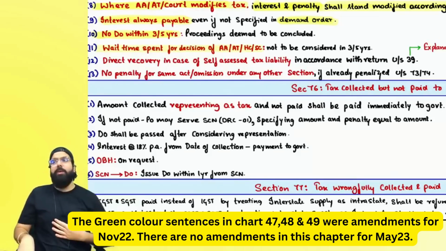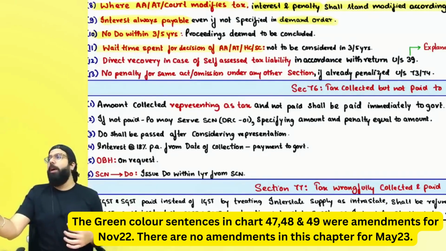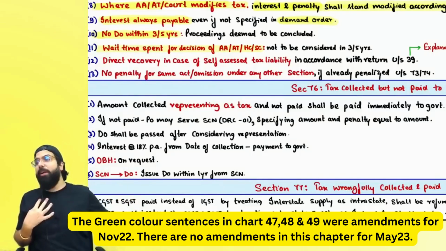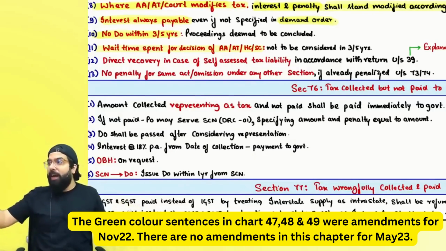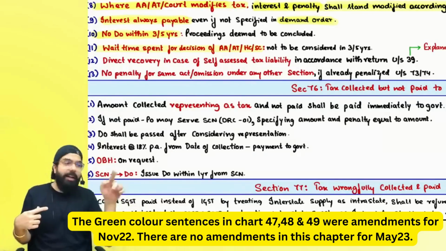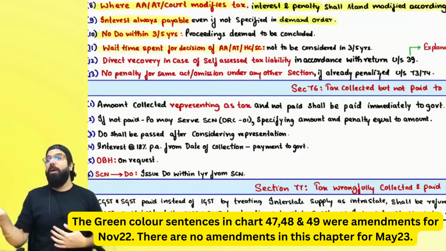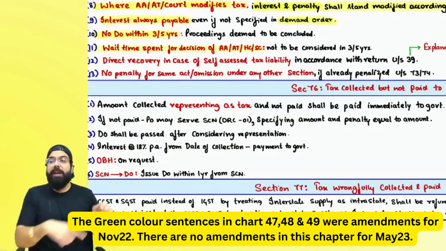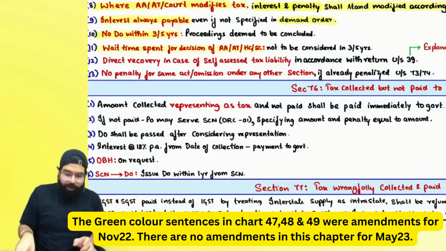The officer has gone ahead and given you a demand order. Now your case is going on before the appellate authority, appellate tribunal. The officer in a similar case wants to raise a demand order. He has raised a show cause notice, but he is waiting for the result of your case so that in the other case he can raise the demand order. Then whatever is the wait time, while he is waiting for the decision of the appellate authority, appellate tribunal, high court, etc., that wait time will be excluded from the time limit to raise a demand order in the similar situation.